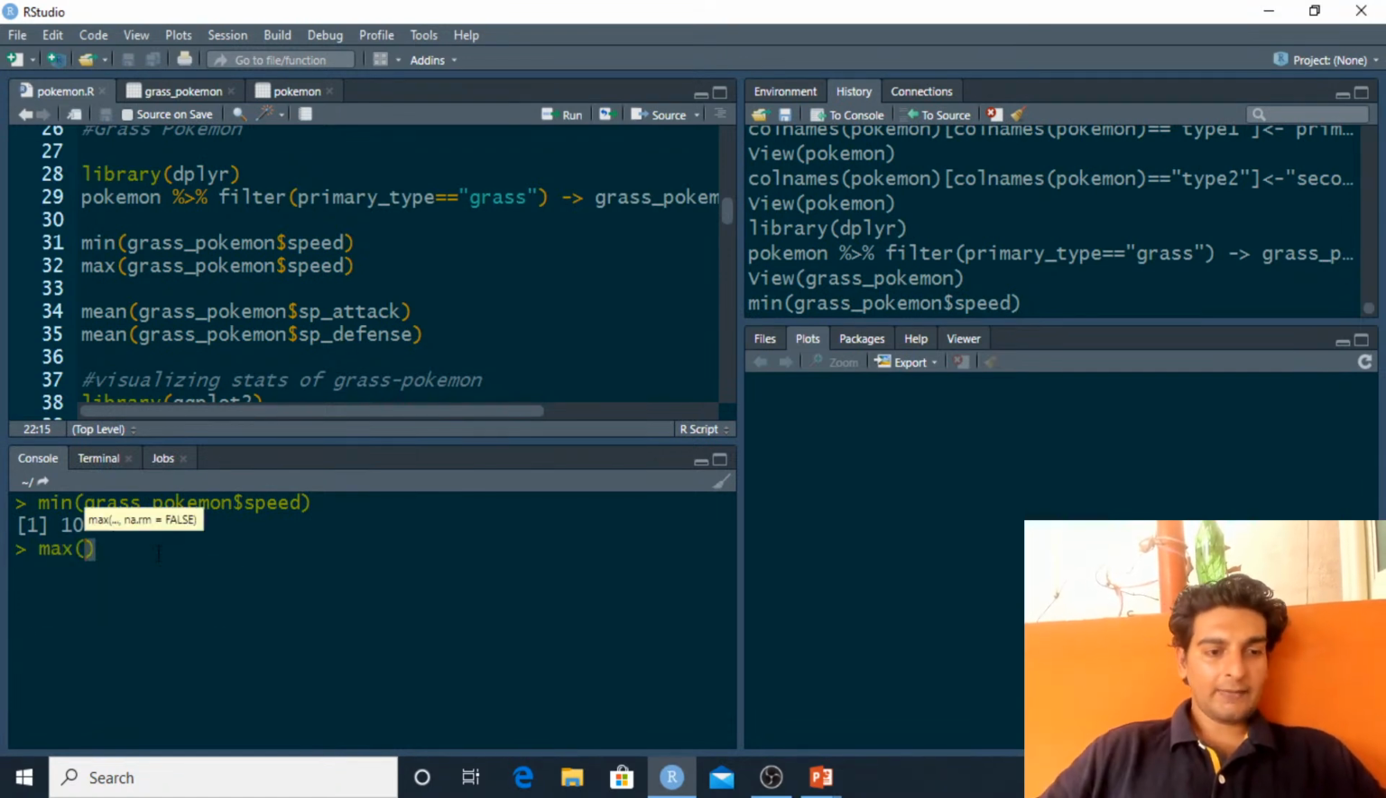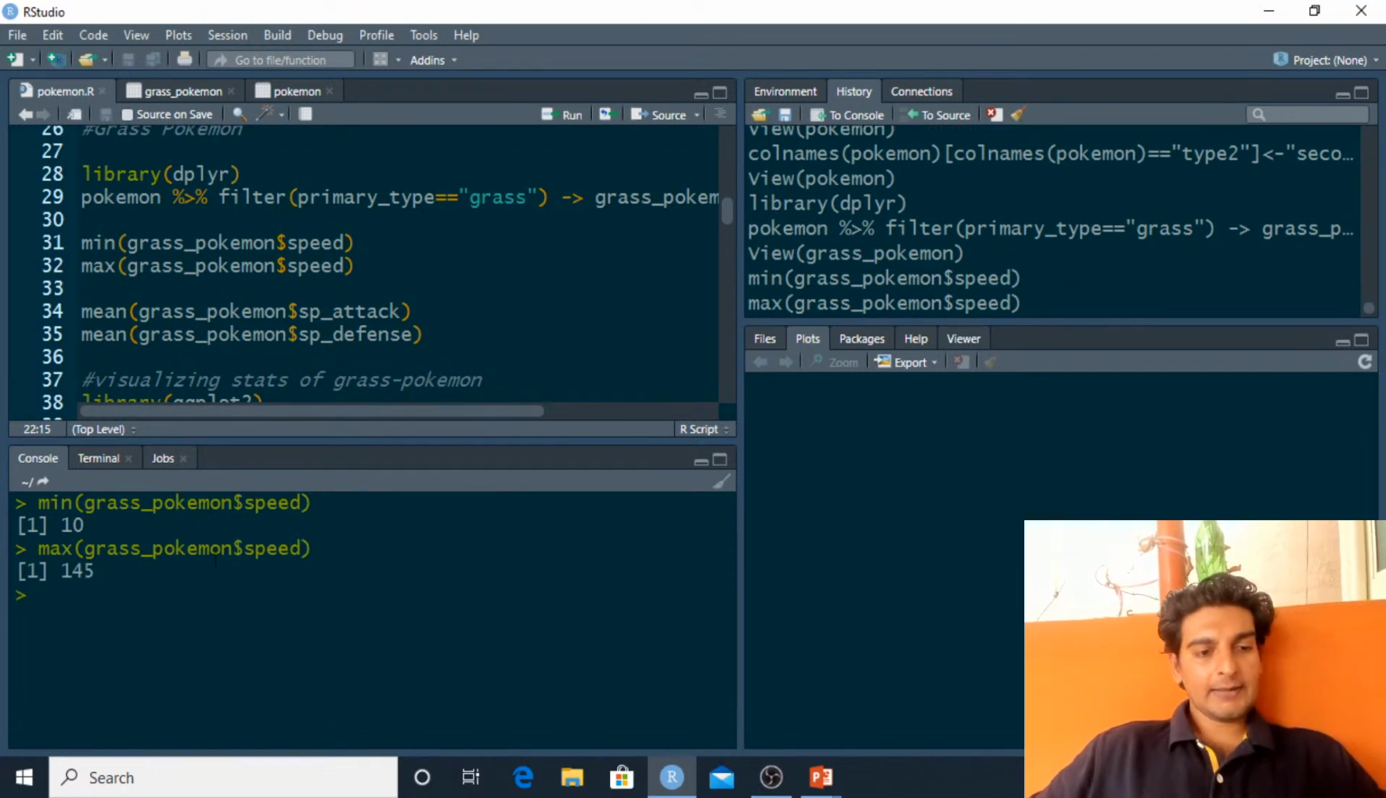Similarly, I'd want to check the maximum speed of a grass Pokemon. So here I'll pass in grass Pokemon $speed, and I see that the maximum speed of a grass Pokemon is 145. So let me add this as a comment over here. I'll use hash, and the minimum speed is 10 and the maximum speed of a grass type Pokemon is 145. I'll also go ahead and add that.